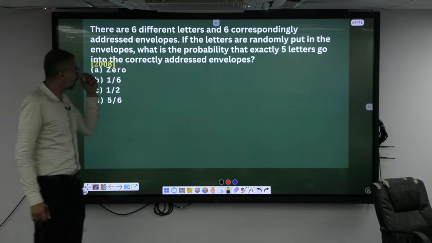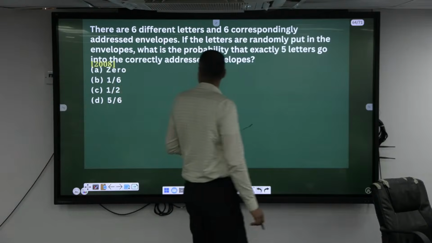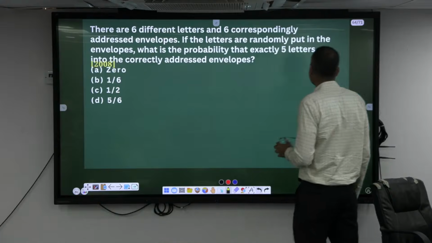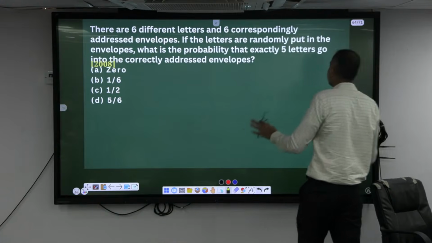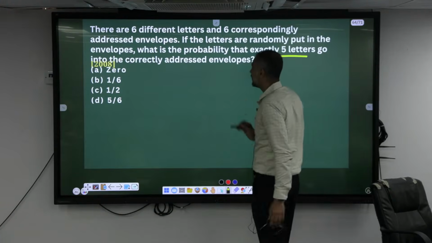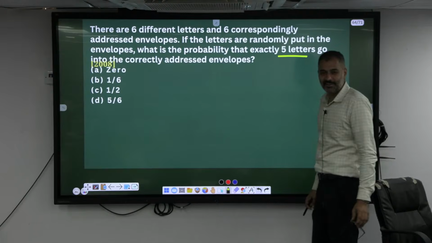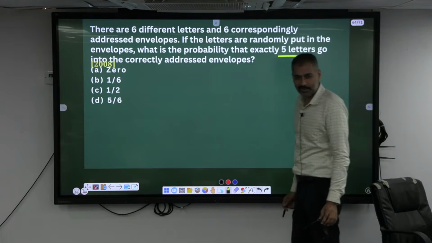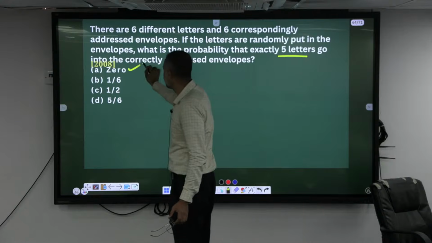Here, 6 correspondingly addressed envelopes. If the letters are randomly put in the envelopes, what is the probability that exactly 5 letters go to the correctly addressed envelope? If 5 letters go correctly, the remaining 1 also has to go correctly. Okay, so what is it? 0.